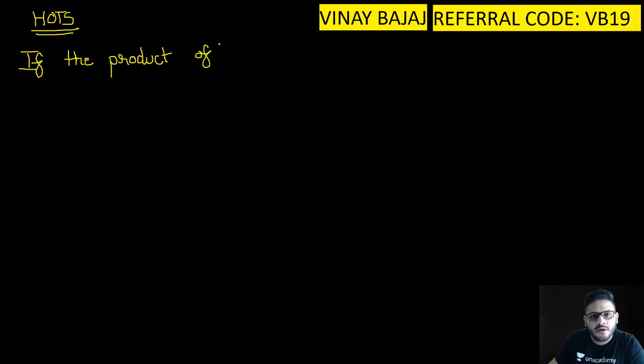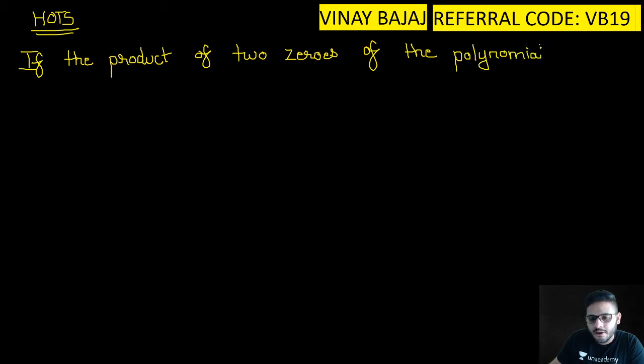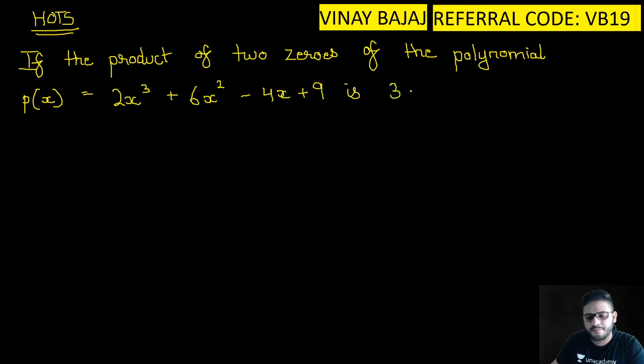If the product of two zeros of the polynomial p of x is equal to 2x cube plus 6x square minus 4x plus 9 is 3, find the third zero.